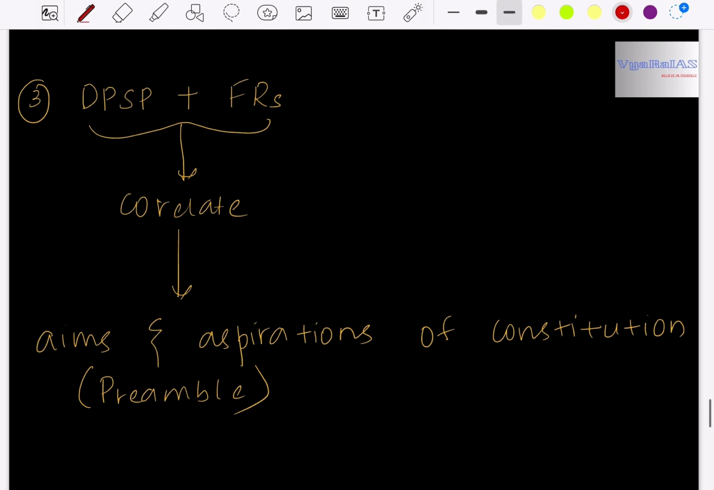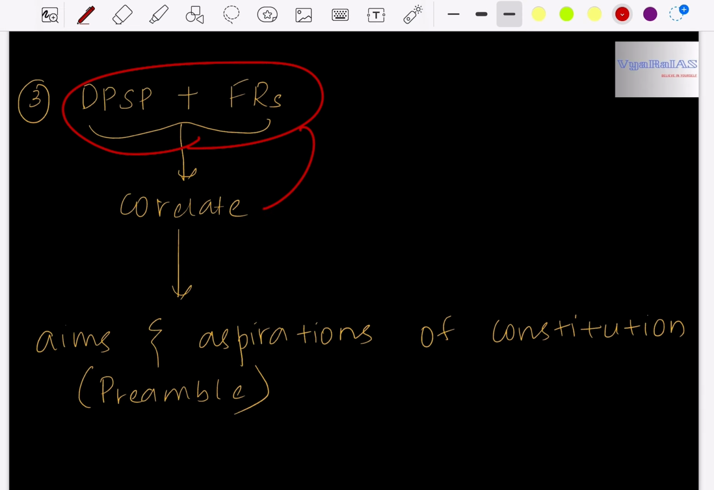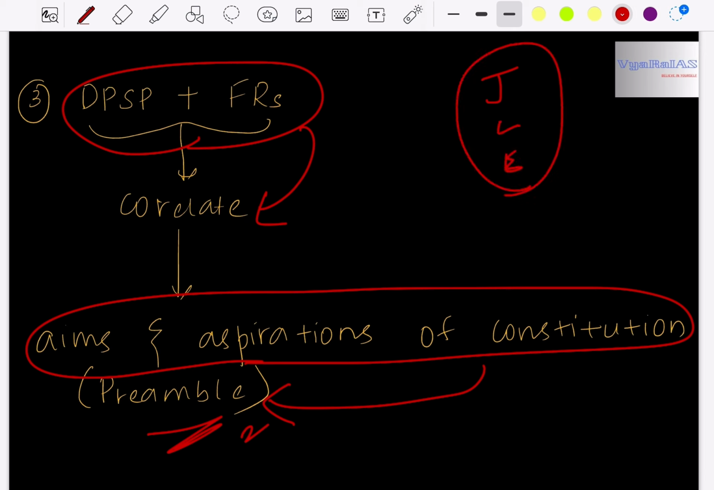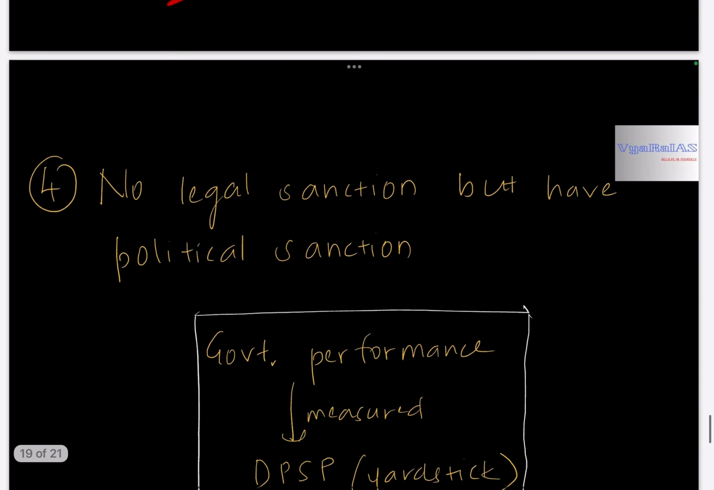And also, DPSP and fundamental rights together correlate to the aims and aspirations of the constitution, which we had studied in the preamble. That is, in the preamble we studied the aims and aspirations of the constitution as justice, liberty, equality. All this together can be achieved by implementing the directive principles and fundamental rights together. So together, they correlate to all the aims and aspirations of the constitution seen in the preamble. This is about the significance of DPSP.